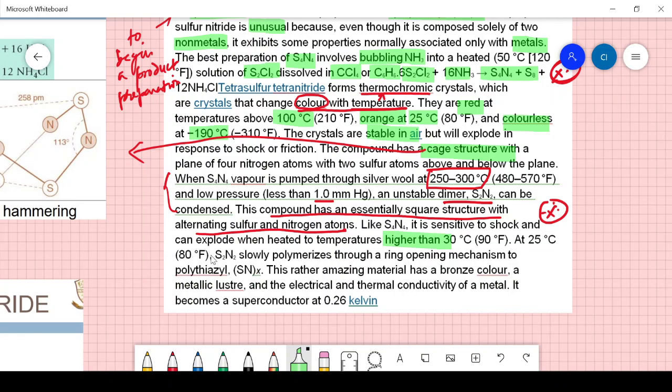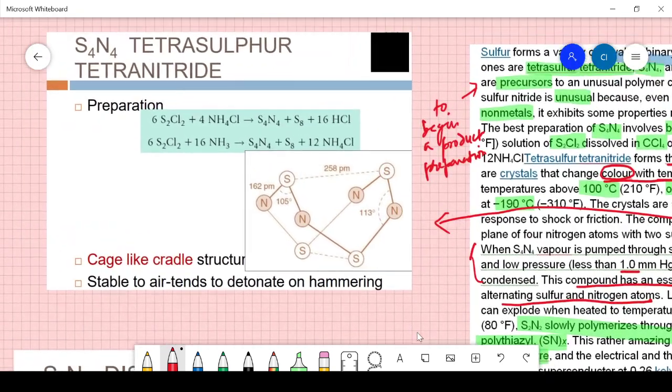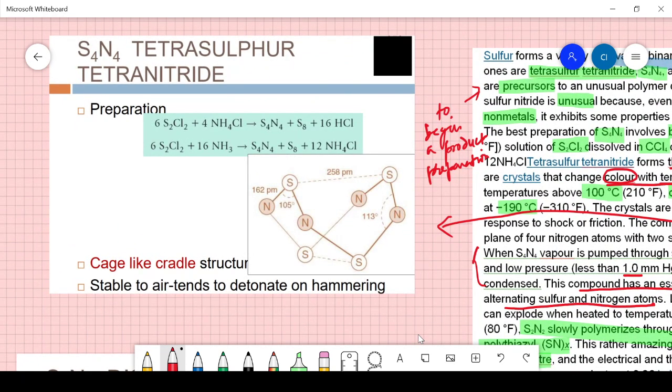At 25 degrees C, S2N2 slowly polymerizes through a ring opening mechanism to the polythiazyl compound, an amazing material that has a bronze color and a metallic luster. It has the electrical and thermal conductivity of a metal and becomes a superconductor at 0.26 Kelvin. So this is a very essential part of it. Now I'm going to give the equation to be written, and here is again the equation for tetrasulfur tetranitride.